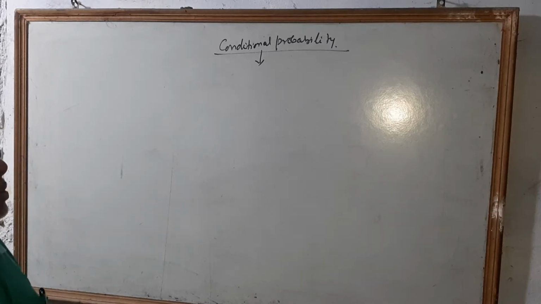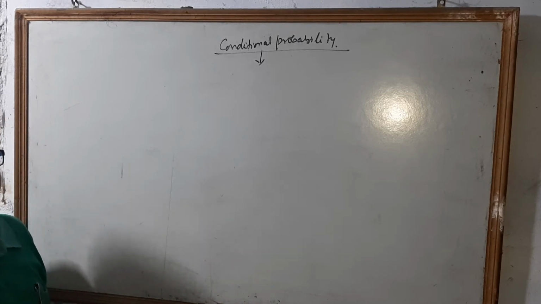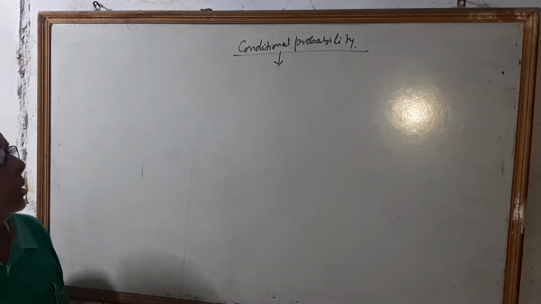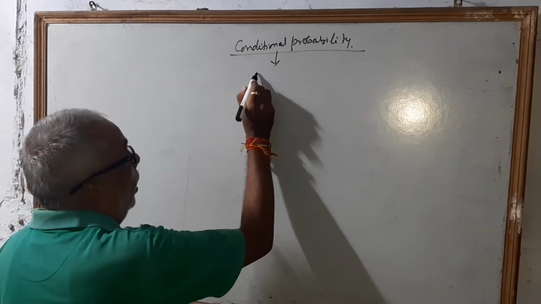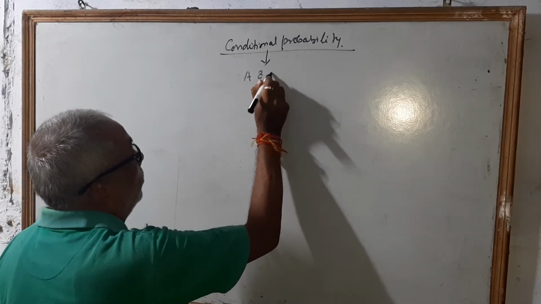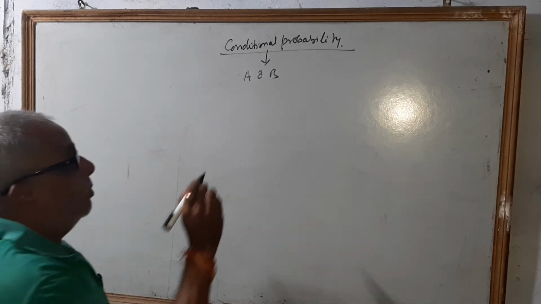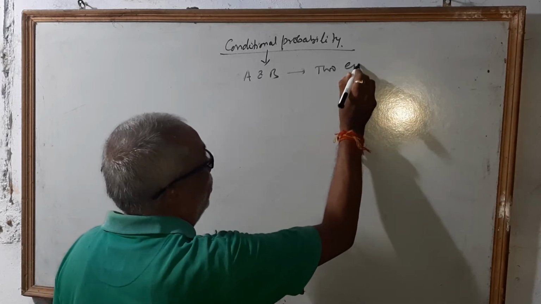Now let's start to discuss conditional probability. As you know, probability is defined as the ratio of the number of favorable events to the number of events in the sample space. Here we will consider conditional probabilities. Suppose you have two events, A and B.